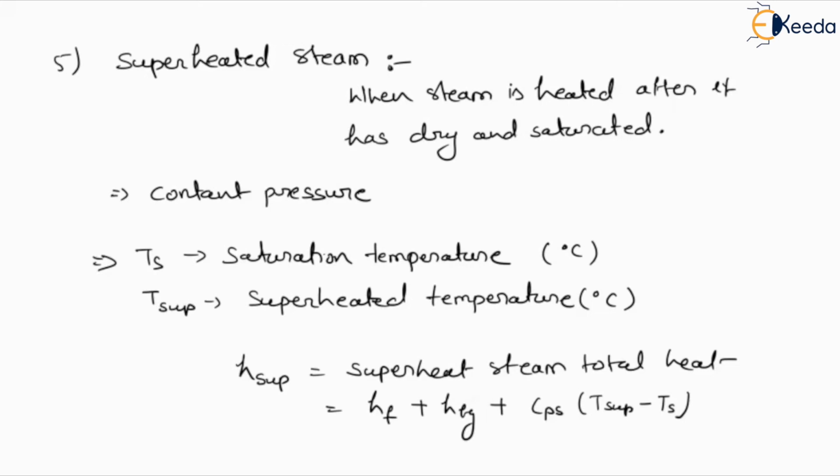So according to pressure and temperature, we can define the amount of heat of superheat. And the superheated steam total heat is defined by the formula HF plus HFG plus Cp, T superheated minus T saturated. And superheated steam always behaves like a gas, so it always follows the gas law. This point you have to remember.